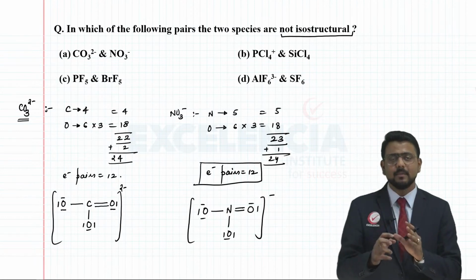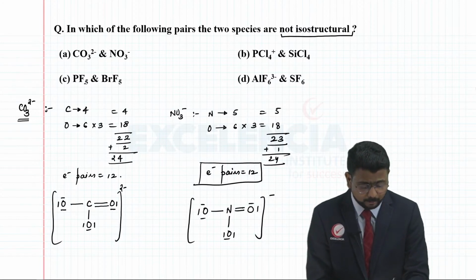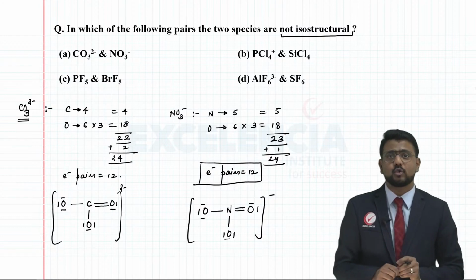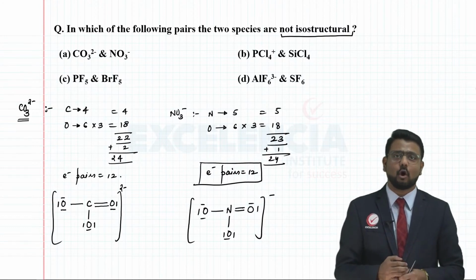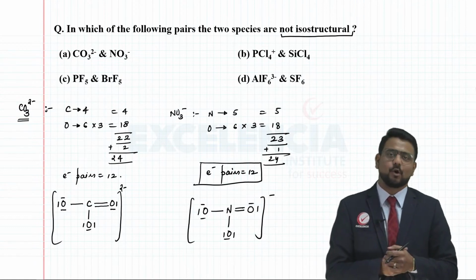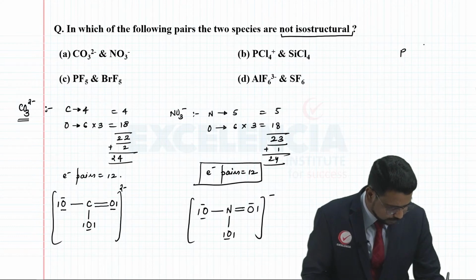Now the same kind of concept, the same kind of drill, you can do for option B, option C, option D as well. If you have a close look at option C and try to draw its Lewis structure, you will realize that these two structures are going to be different. So if I draw the structure of PF5, it's like this: P, 1, 2, 3, 4 and 5.